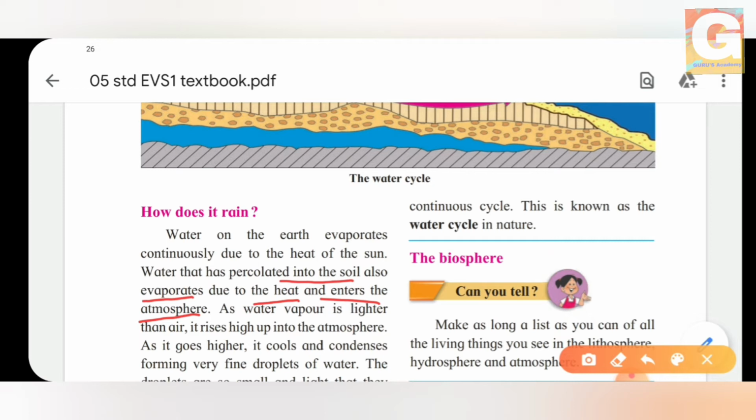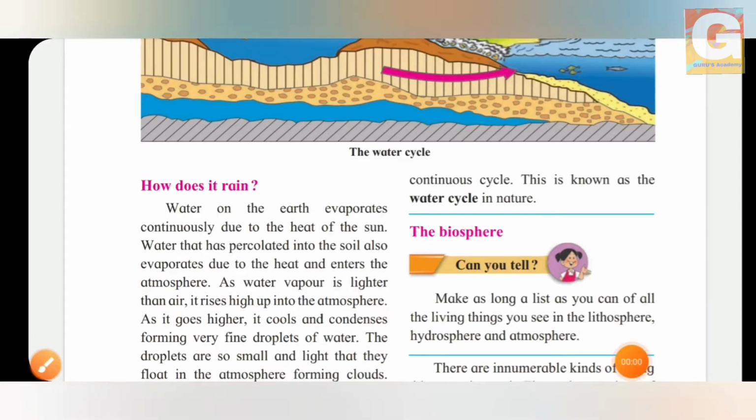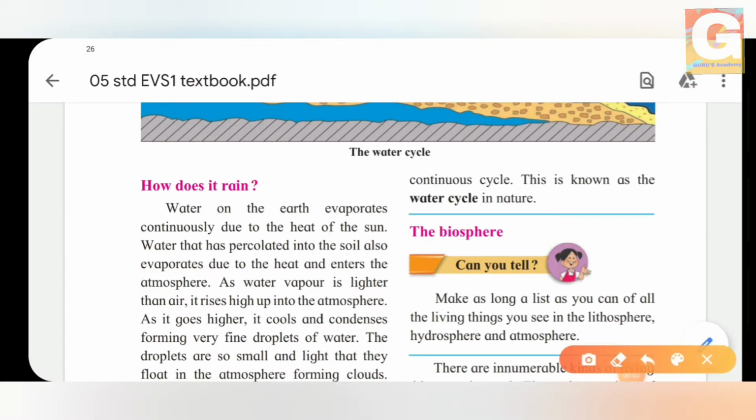So what happens next? As water vapor is lighter than air, it rises up into the atmosphere. Yes, what happens in evaporation? The water vapor takes place. So as the water vapor is lighter than air, it rises up high into the atmosphere. The water vapor, which is converted from the water, goes up high in the atmosphere because it is lighter than the air. So as it goes higher, it cools and condenses, forming very fine droplets of water.